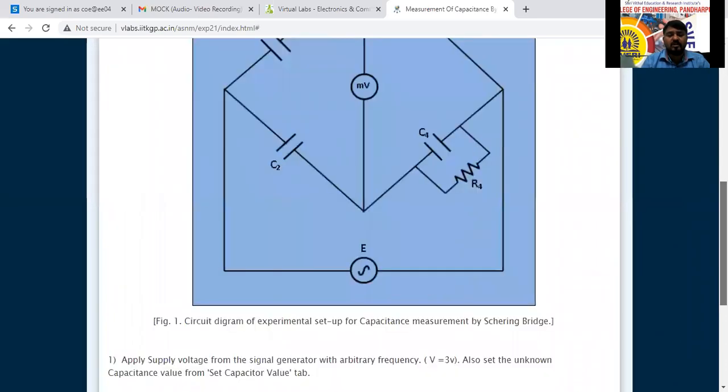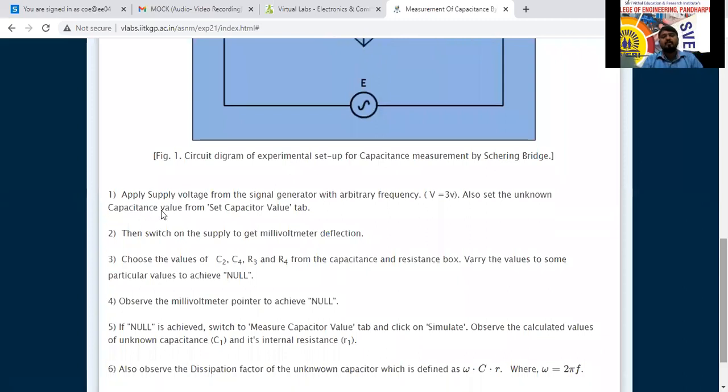According to this circuit diagram, first we have to apply the supply voltage from the signal generator. It may be 3 volt, 5 volt or whatever it may be. Also set the unknown capacitance value from the set capacitor tab here. We have to set the unknown capacitor value in the kit. It may be 0.01 microfarad, picofarad, nanofarad, all the things we can do. We can set that one.